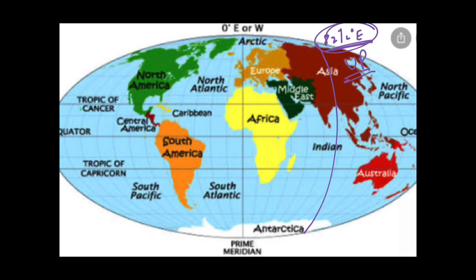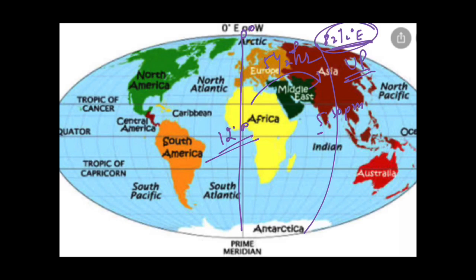And this longitude, as compared to the 0 degree prime meridian, is 5.5 hours ahead of Greenwich Mean Time. That means if it is 12 noon in the UK, in London over here, then the time in our country India would be 5:30 p.m. So we can say that the longitude of 82.5 degree east, which passes through India, is 5.5 hours ahead of the 0 degree prime meridian. So this was about the latitudes and longitudes.